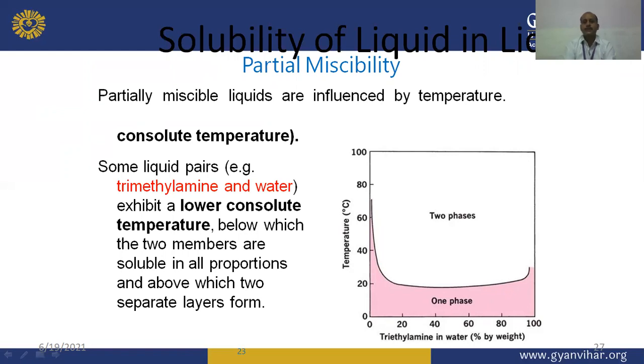Unlike the phenol water system, where the upper critical solution temperature is seen, in this triethylamine water system the lower consolute temperature, or lower CST value, is seen. Below this temperature both members are soluble in all proportions, and above this value two conjugate phases can be seen. This is one example of a lower consolute temperature, given by the triethylamine water phase diagram.